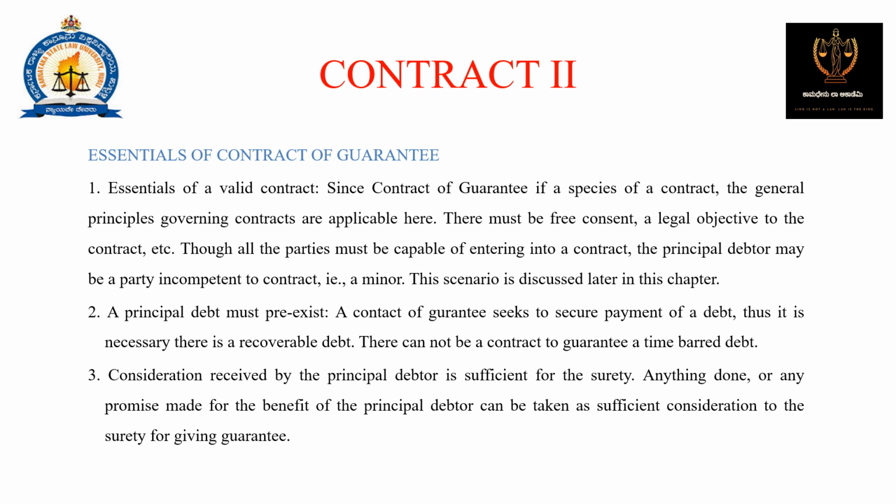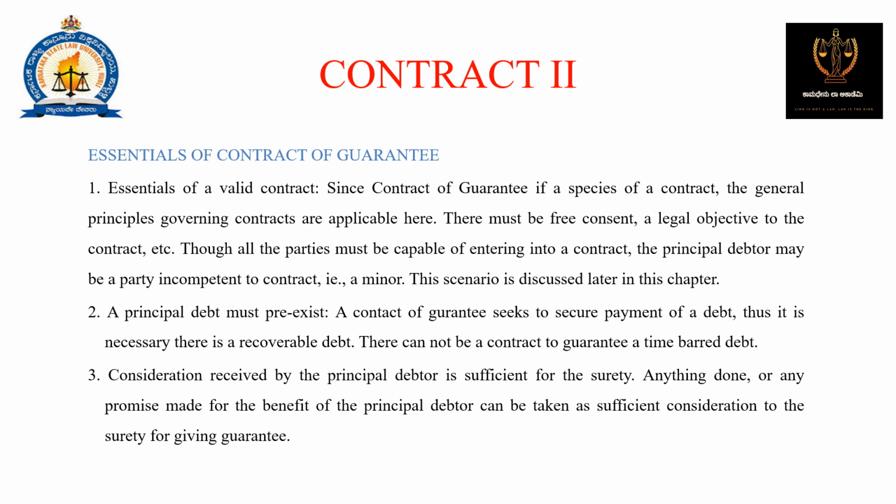What are the essentials of a contract of guarantee? Essentials of a valid contract. Since a contract of guarantee is a species of contract, the general principles governing contracts are applicable here. There must be a free consent and a legal object to the contract. Though all the parties must be capable of entering into the contract, the principal debtor may be a party incompetent to contract, that is, a minor can be there. This scenario is discussed later in this chapter. We are going to deal with it.